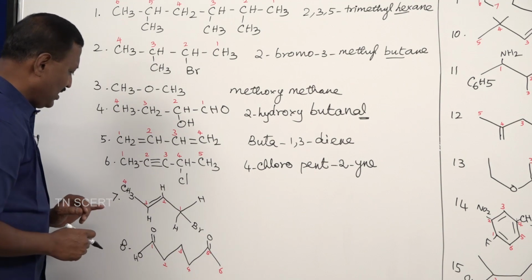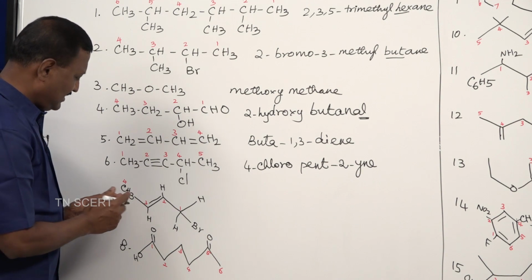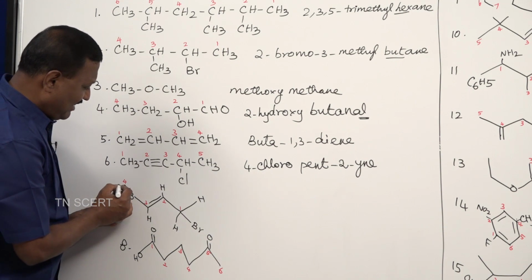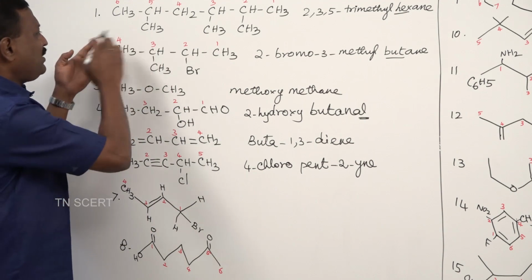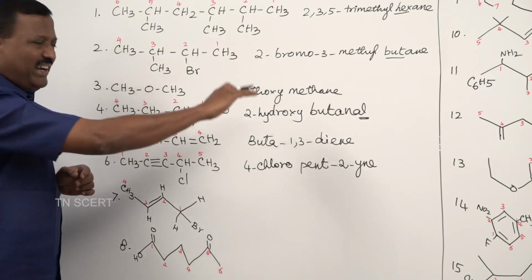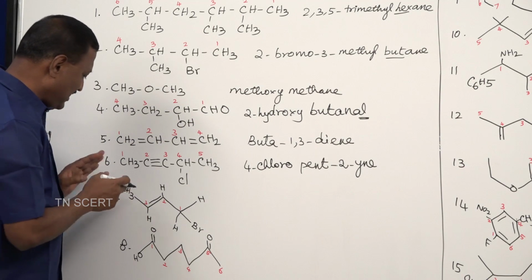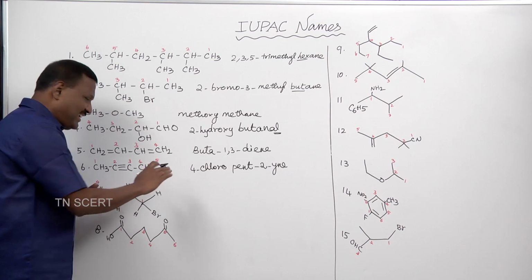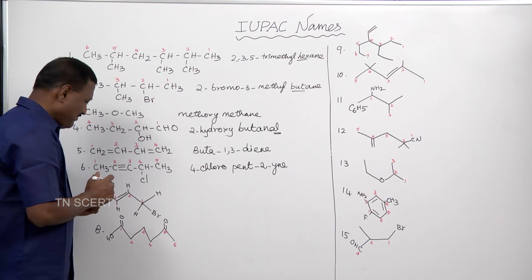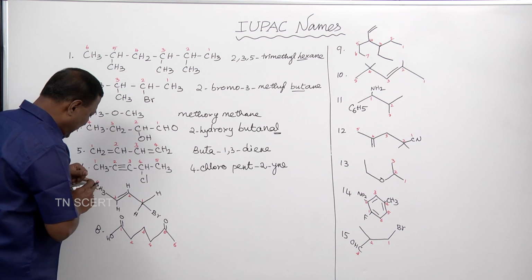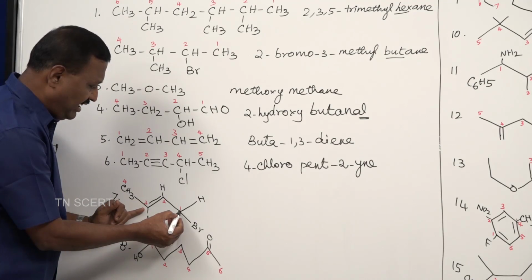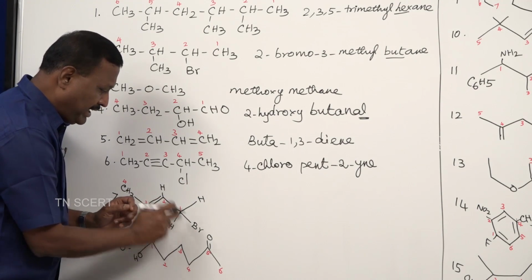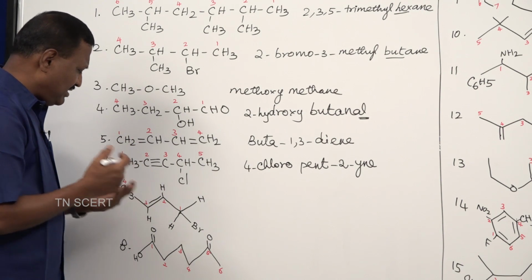And the next compound is very important because it is not a linear chain. So far we have had linear straight chains, but the 7th one is not a linear structure, it is a bent structure. Here the chain starts with the CH3, here we have one CH, here CH, here CH2Br. So, which is the first carbon?